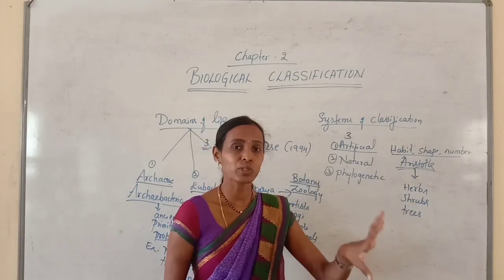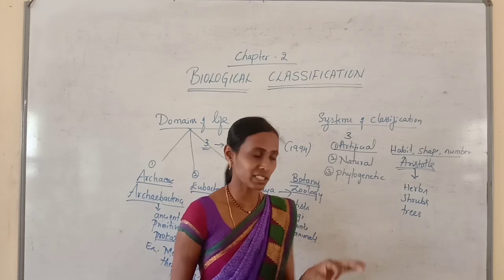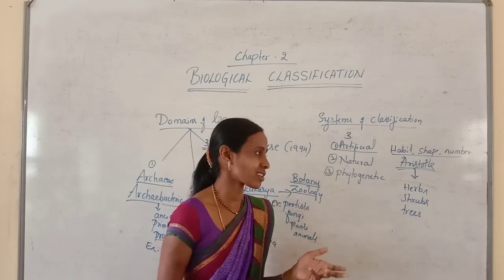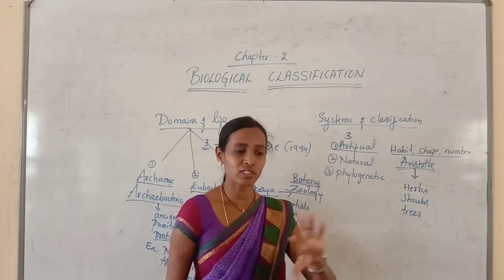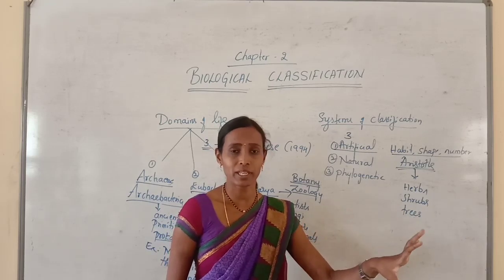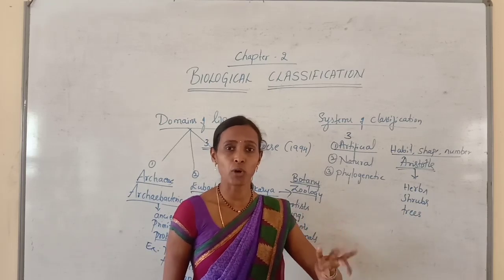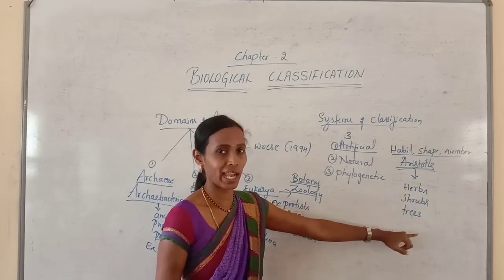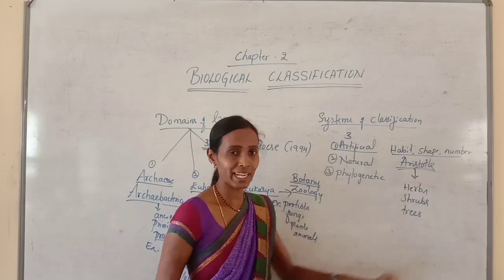He considered how the plant looks like. He considered that one character, and form, that is shape or appearance, and structure. So how the plant structure will be appearing, depending upon the habit, form, and structure, he classified all plants into herbs, shrubs, and trees. It is a plant classification.